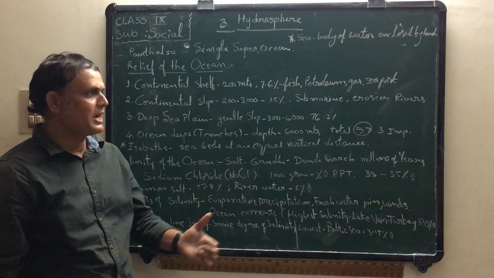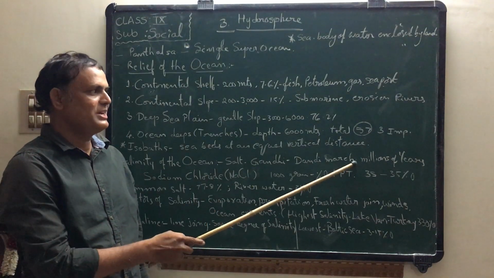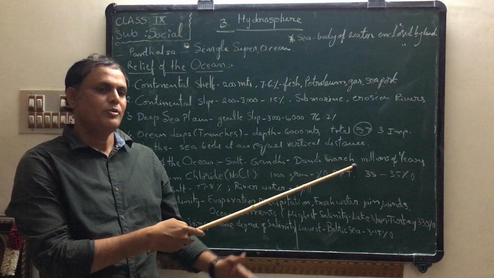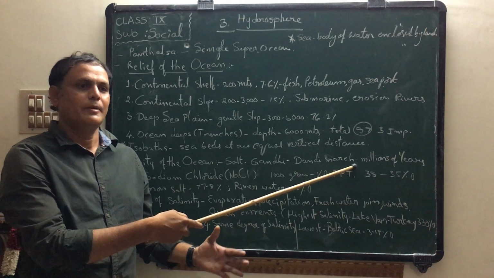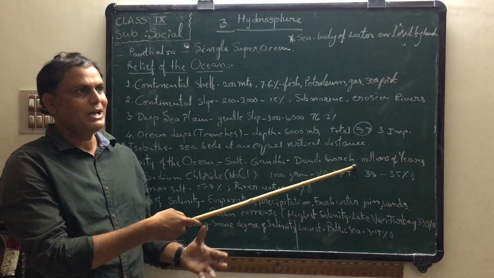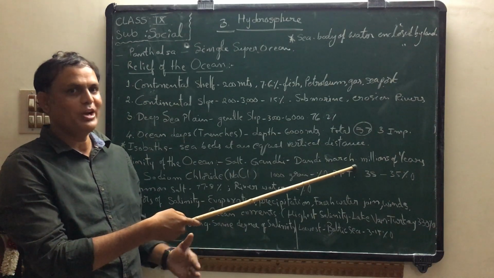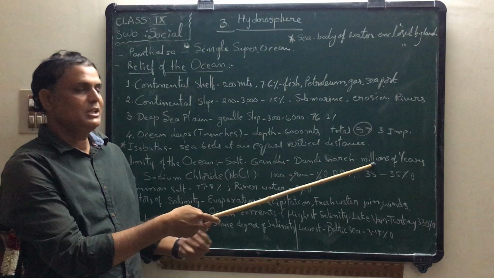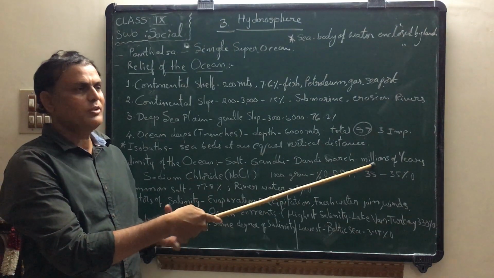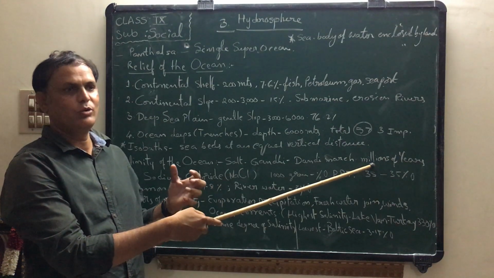It is a continuous process, millions of years, not one year or two years. Upon the land, the streams and rivers are joining the ocean and the sea, and they bring many kinds of minerals from land to seas and oceans.